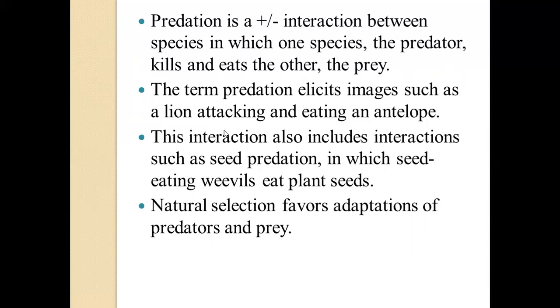After competition comes predation. Here also it is a positive or negative interaction between species in which one species, the predator, kills, that is, it is having a positive interaction, and eats the other, the prey. The prey is getting eaten, so it is a negative interaction for it. The term predation, as soon as we think about it, we can think about a lion or a tiger attacking a deer or an antelope.